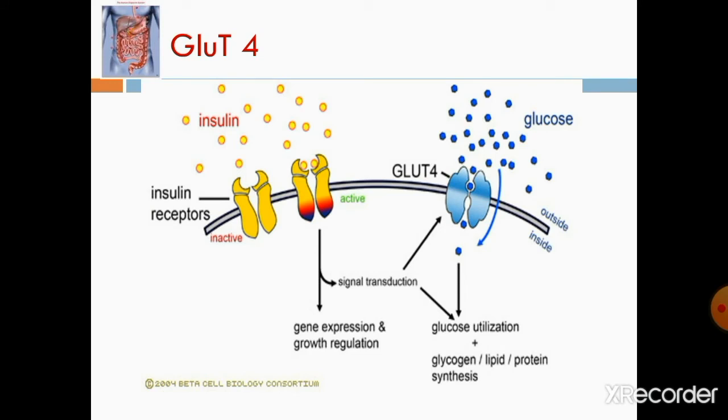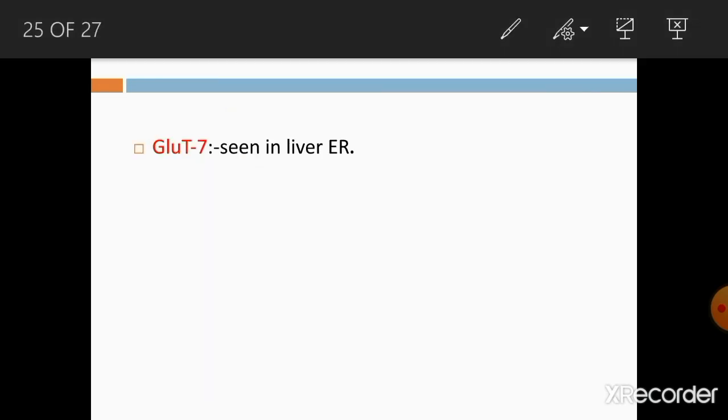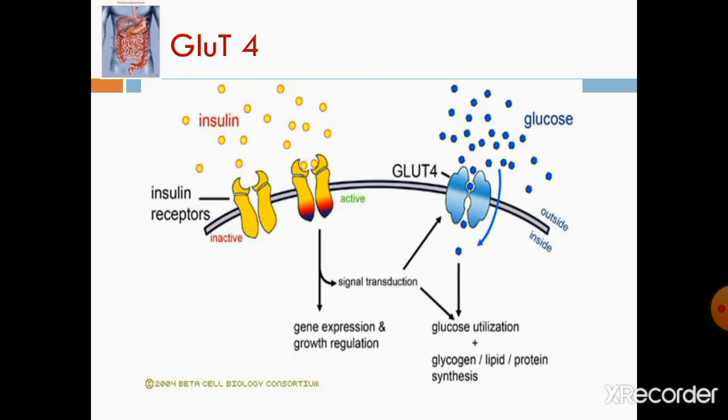Here is how the insulin dependent GLUT4 works. When insulin is released in the blood, there is an insulin receptor that binds the insulin.